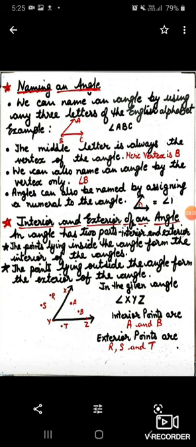In the given angle, that is angle XYZ, the interior points lying inside the angle are A and B. You can see point A and point B are written inside the angle, and the exterior points are R, S and T. You can see in the given angle that point R, point S and point T are written outside the angle.